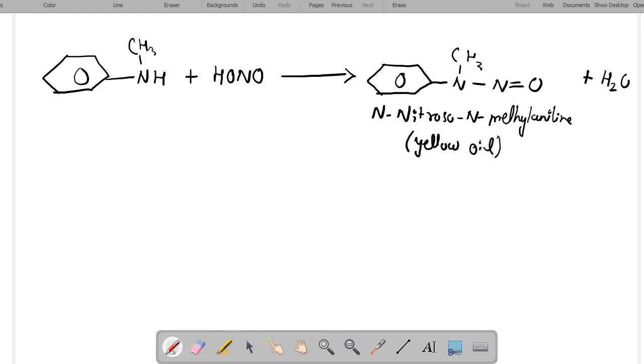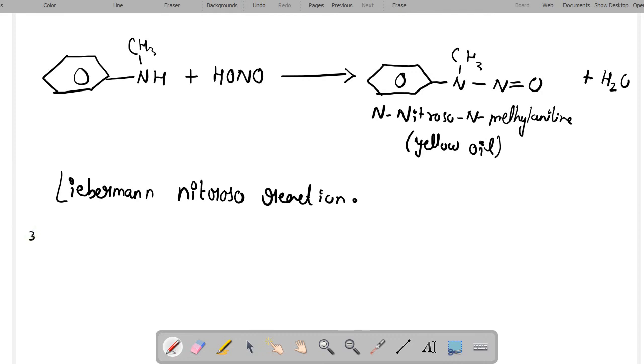This particular reaction is termed the Liebermann nitroso reaction, and it is used for testing secondary amines. The last is the tertiary amines.